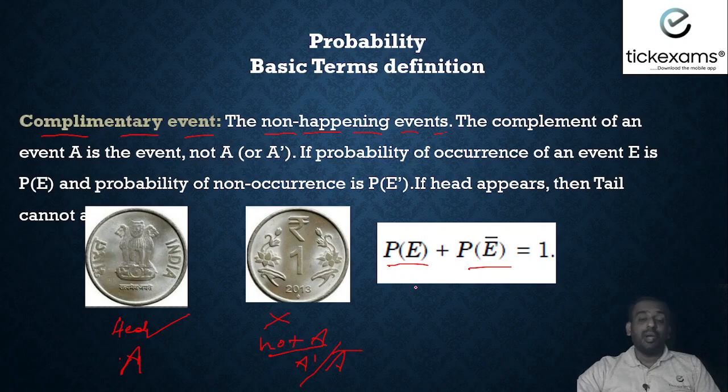That is, the probability of the event that is happening and the probability of the event that is not happening in one experiment together total 1. So the probability of getting a head plus the probability of not getting head is equal to 1.